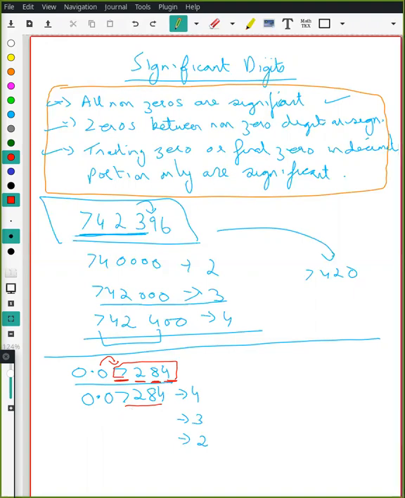Rajvi? Sir, but the 0 after the decimal is important, right? Only the trailing zeros at the end, not after the decimal. For example, when we had 0.0 we had 4 significant digits. Rishima, when we had 0.05, how many significant digits will it be here? 1. So same thing, the earlier ones are being ignored. Had it been 0.050, this would change to 2, because the trailing 0 is counted in decimals.